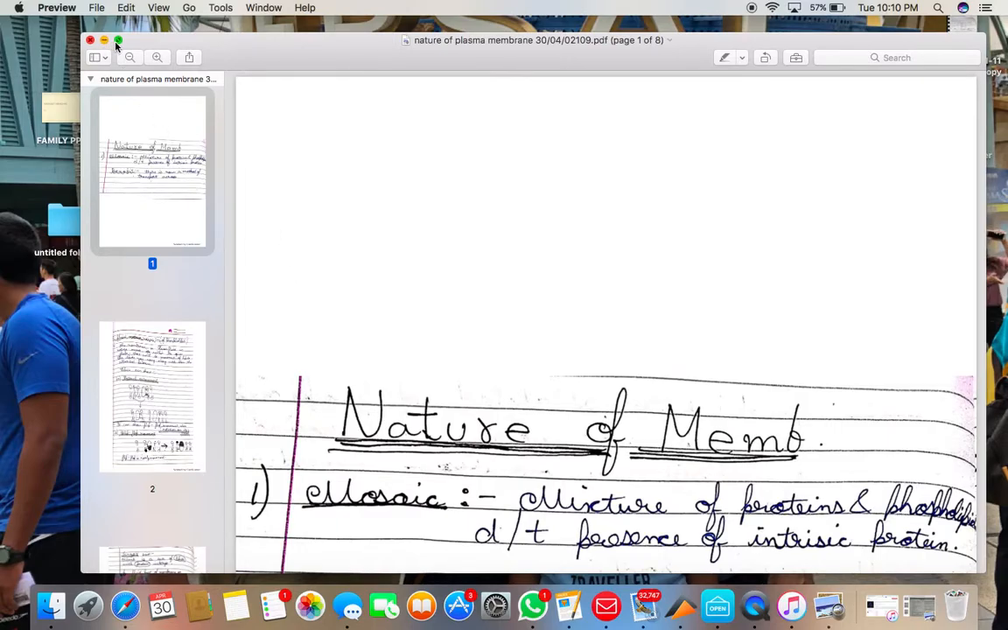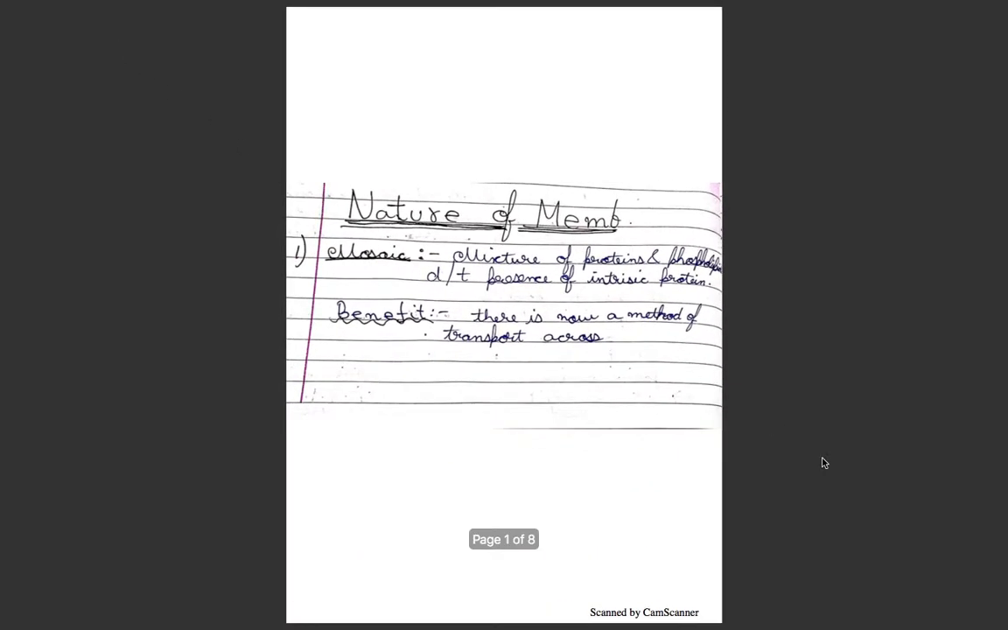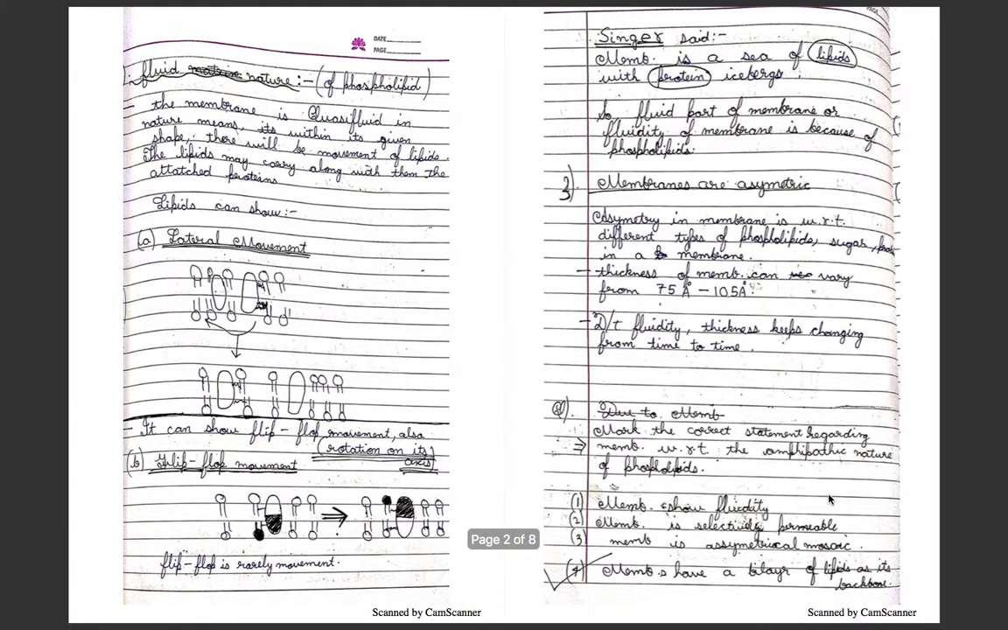This is the continuity of the plasma membrane. Nature of the plasma membrane: it is mosaic. This is the first nature of the plasma membrane, that it has a mixture of proteins and phospholipids due to the presence of intrinsic protein. The benefit of this nature is that there is a method of transport across it.